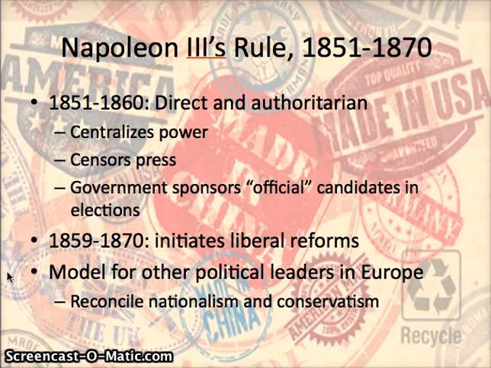But when there are elections in this early phase of Napoleon's rule, the government only sponsors what we call official candidates. In other words, Napoleon is only going to back candidates for elections that he wants to be in power. So, even if elections appear to be democratic, mostly because of the government's influence, only the people that Napoleon, or the conservative government, is going to support are actually going to be elected.